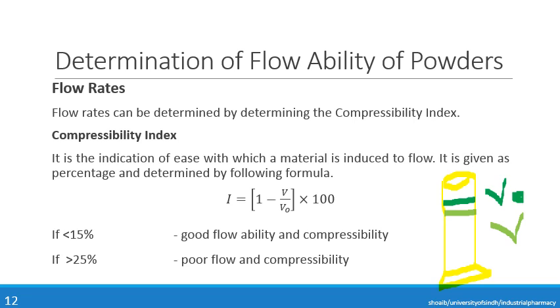Now if the compressibility index is less than 15%, the powder will have good flowability and compressibility, while if it is more than 25%, there will be poor flow and compressibility.